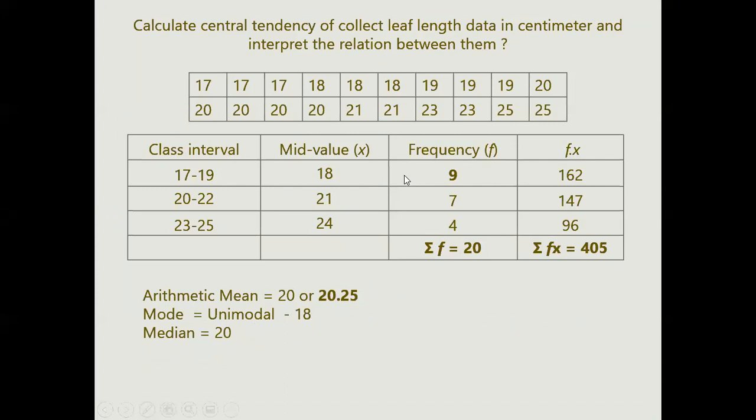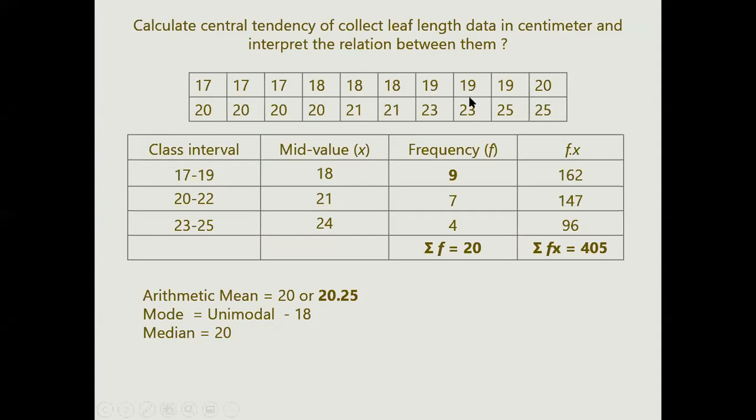Look around here. If you see just the data, the 18, 17, 19 and 20, this all will be indifferent because 20 has 5 times, right? Here you will say 20 is a mode, but not, because we are going for group mean data. In group mean data, there is always a consideration of the class. You have to find the maximum frequency in a class, not in the data.